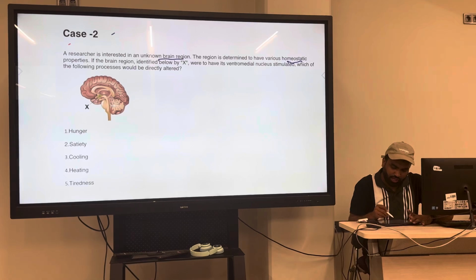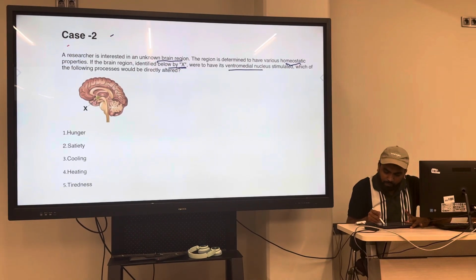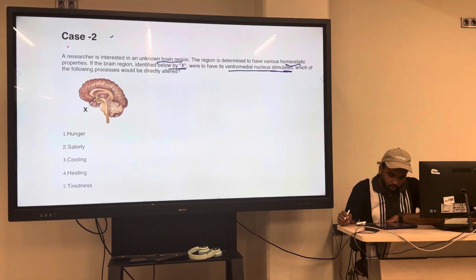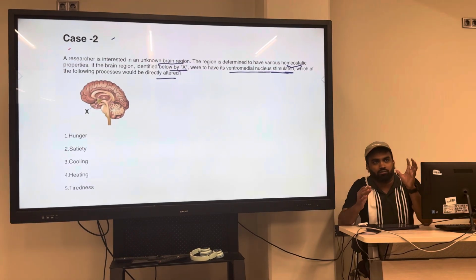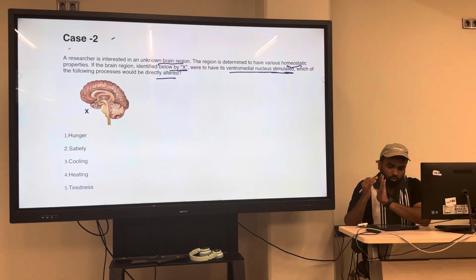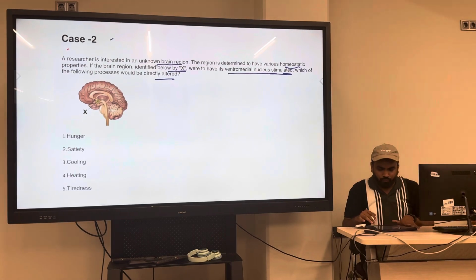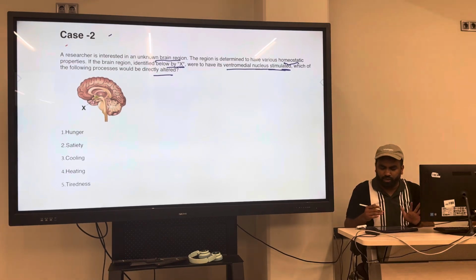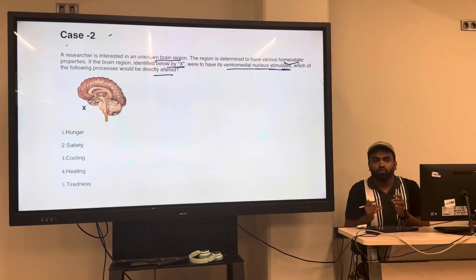In the brain region identified by the X, where ventromedial nucleus stimulation has happened, which of the following processes could be directly altered? It's a simple physiology question, or we can categorize it in a neurology manner, or our body's response to whatever happened in the environment. The question is very simple, but this can be altered in different ways. Why is the question confusing for us, even though it is very simple?